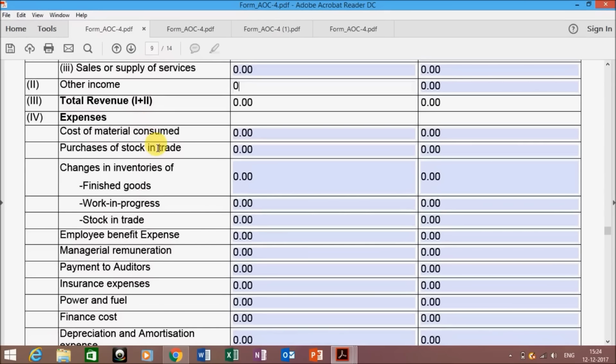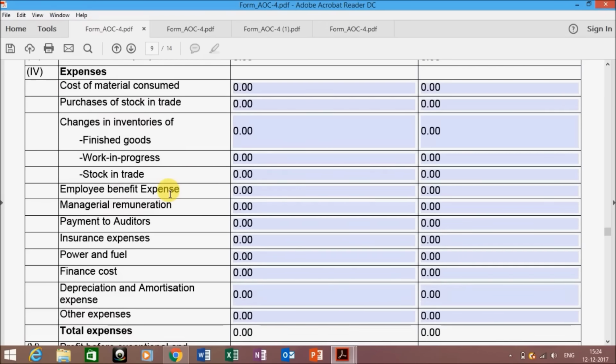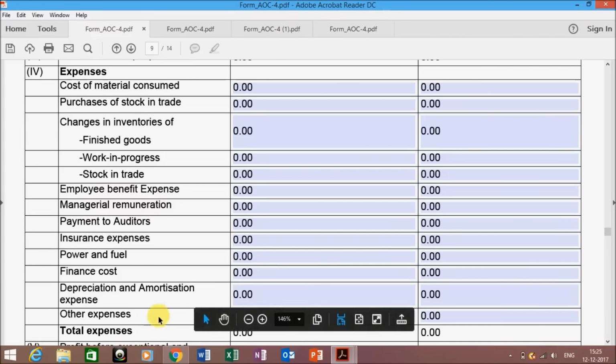Next is the expenses. If you are having the cost of material consumed, purchases, any change in your inventories, employee benefit expenses, managerial remunerations, payment to auditors, please ensure that if the bifurcation has been asked in the form, you should give all the bifurcations over here, and the rest of the expenses can be entered in the other expenses.